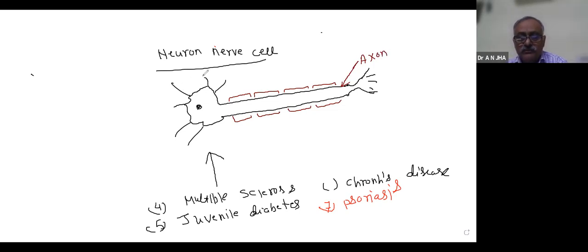This is the cyton or cell body. I am not concerned with this one. And on this axon, there is a myelin sheath. It is made up of fat.